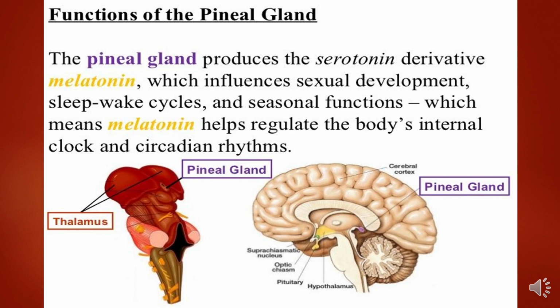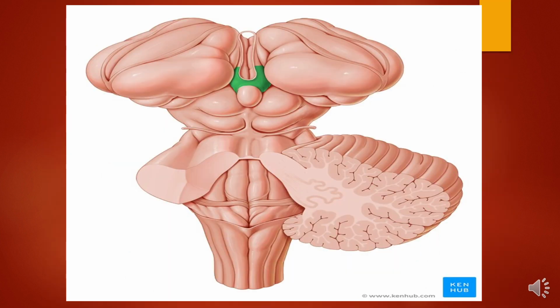So the main function of the pineal gland is secreting the melatonin. Via the serotonin, it is going to influence sexual development and the circadian cycle. So this particular secretion, the melatonin, is derived from the pineal gland. As far as the pineal gland is concerned, the clinical anatomy of it is pineal tumor.